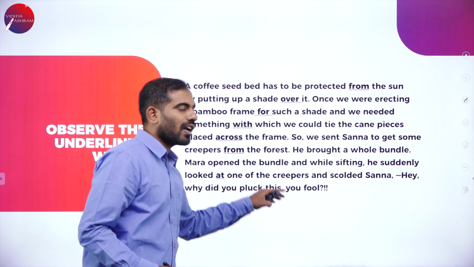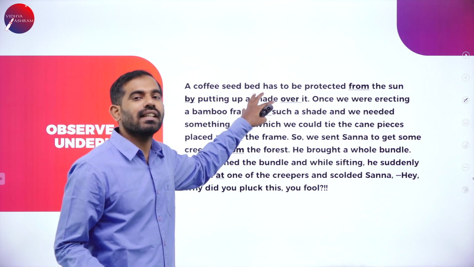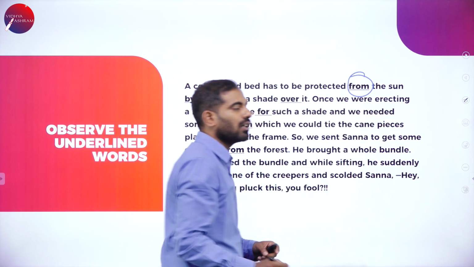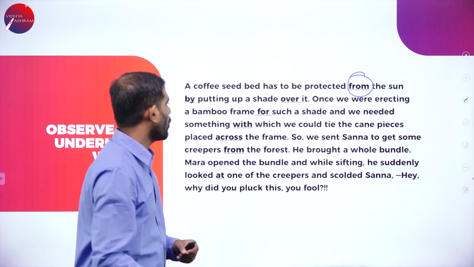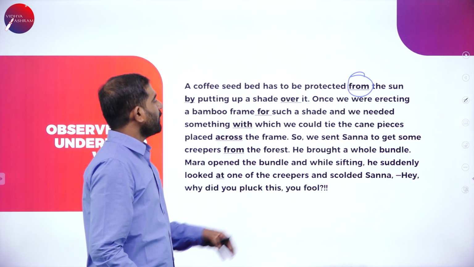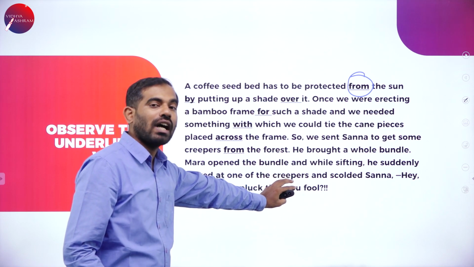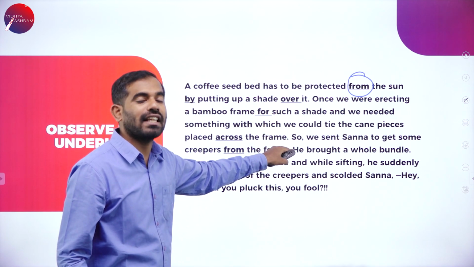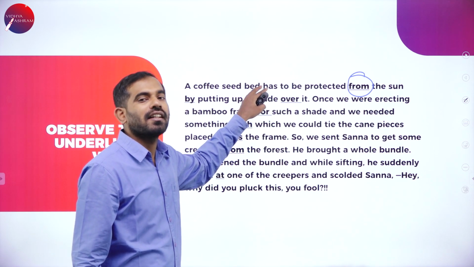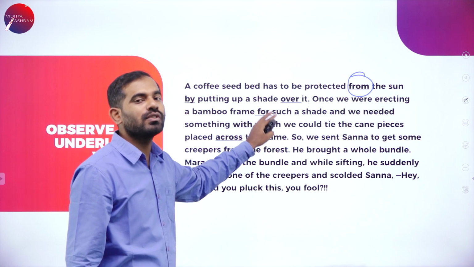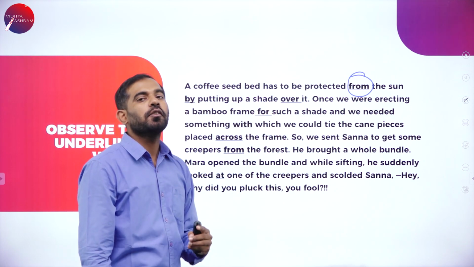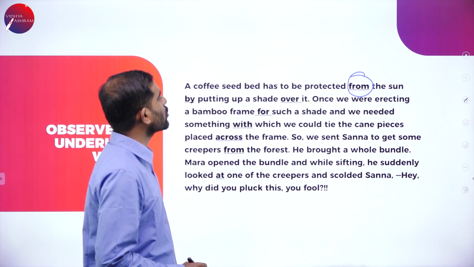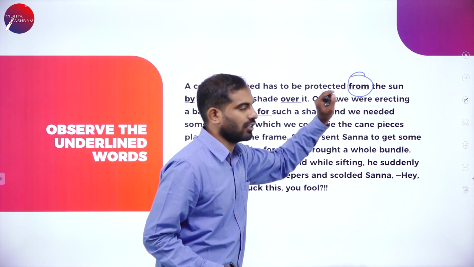Here is a paragraph given. Try to identify the words which are underlined and highlighted, which are in bold. If you read this, you should be able to identify which chapter this paragraph is taken from. This is taken from the chapter Around the Medicinal Creeper, written by Purnachandra Tejaswi. A coffee seed bed has to be protected from the sun.